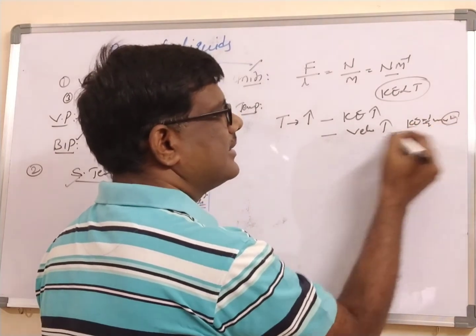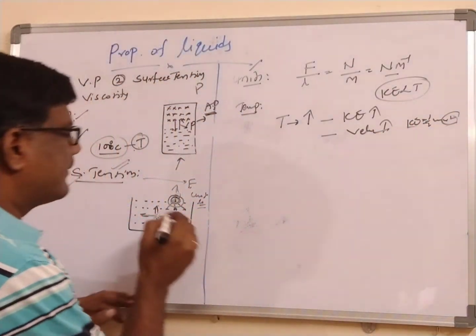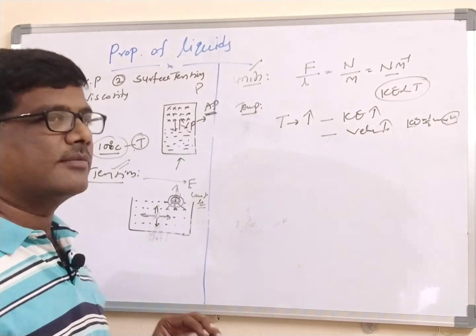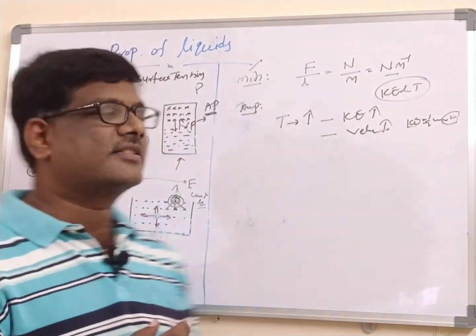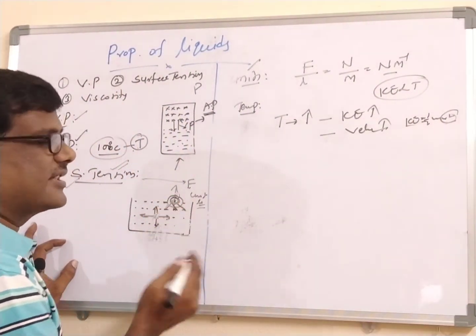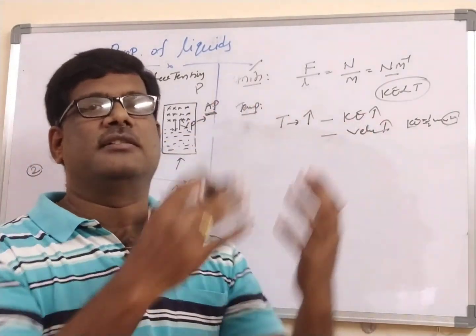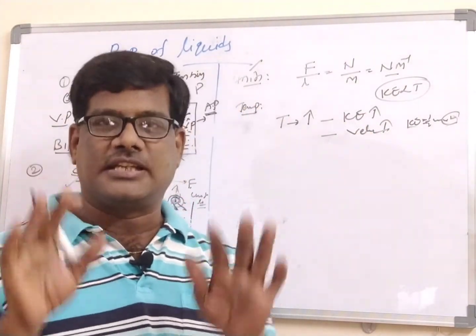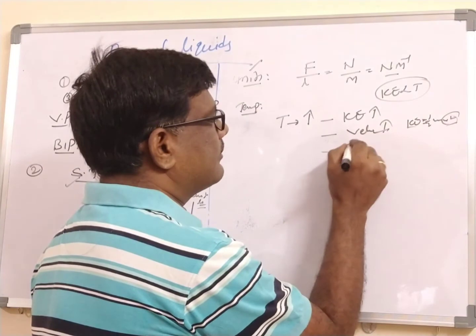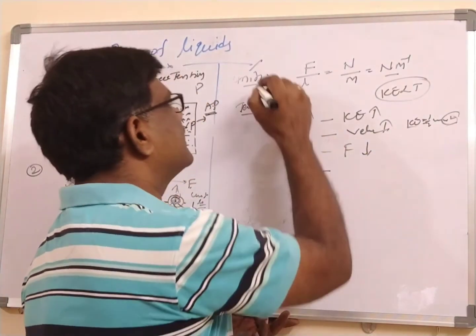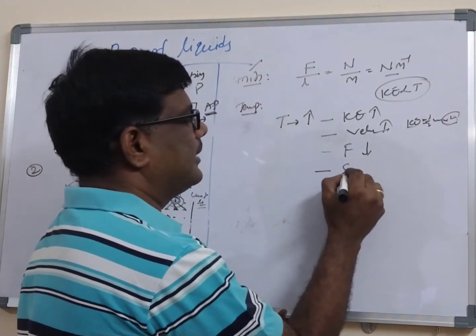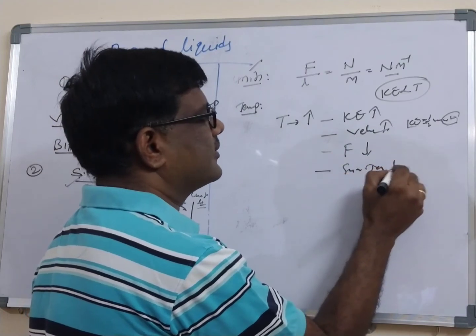Whenever velocity increases, the surface molecules will move speedily. That's why intermolecular forces decrease. Whenever intermolecular forces decrease, the force called surface tension decreases.